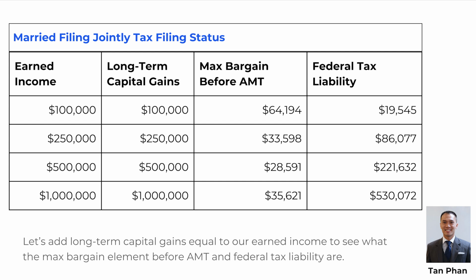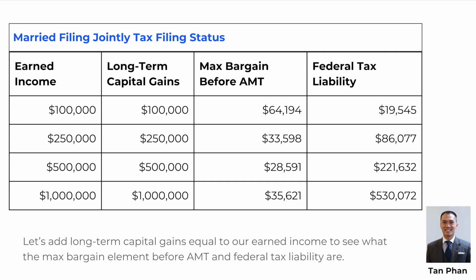Let's add long-term capital gains equal to our earned income to see what the max bargain element before AMT and federal tax liability are. Married filing jointly tax filing status. Earned income $100,000. Long-term capital gains $100,000. Max bargain element before AMT $64,194. Federal tax liability $19,545.